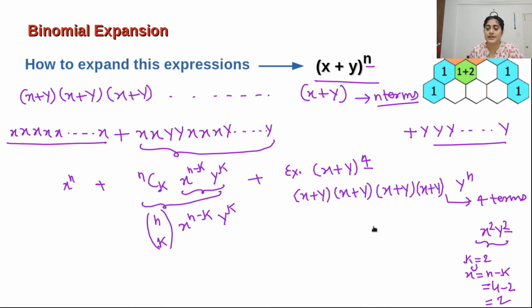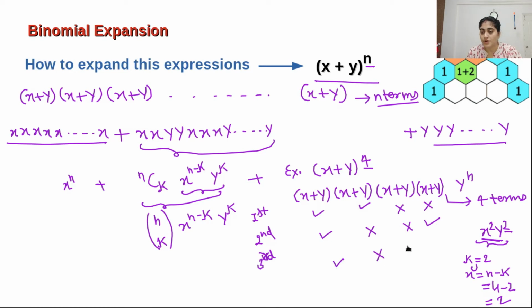Now how many ways will there be to make this type of combination? The first way: I choose from here and here, but not from here and here. That is one way. The second way: I choose from here but not here, not here, and here. The third way: we choose from here, not here, from here, then again not from here. And the fourth way: I am not choosing from here, I am choosing from here, here and here.